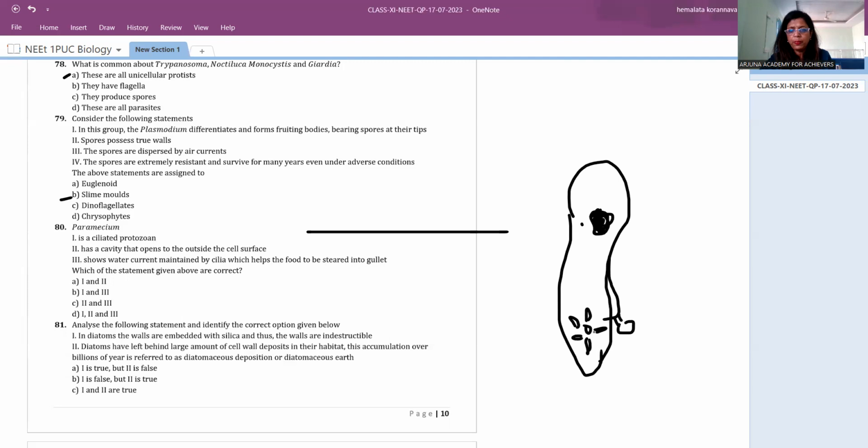This is the contractile vacuoles, radial canals and the central canal. Like this, you have Paramecium. But Paramecium's main character is its cilia because it belongs to the ciliates. So we have a number of cilia all over the body. These are all cilia. The cilia will be continuously vibrating and pushing the food into this portion. We call this the gullet. It can be called a temporary stomach. This is the gullet.